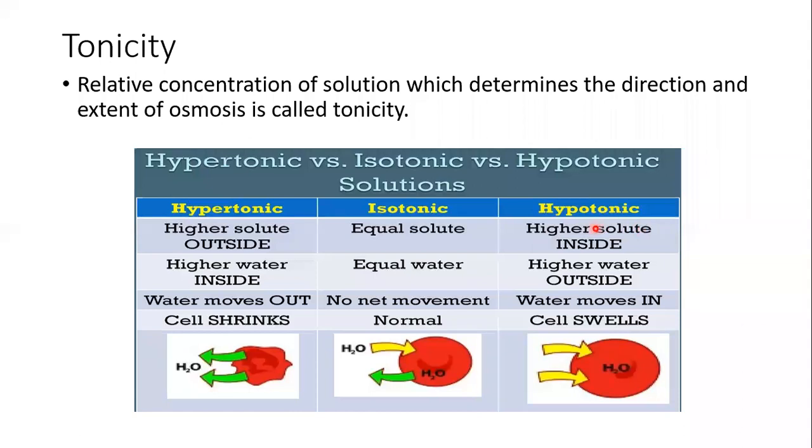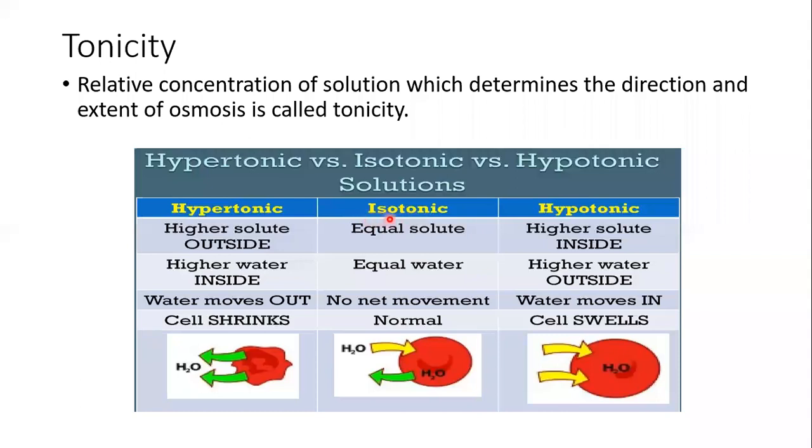So in hypotonic solution, water is more in the solution and less inside the RBC. I will tell you what is net movement, don't worry. When a RBC is kept in pure water, water starts moving inside, and in that case, RBC will swell.